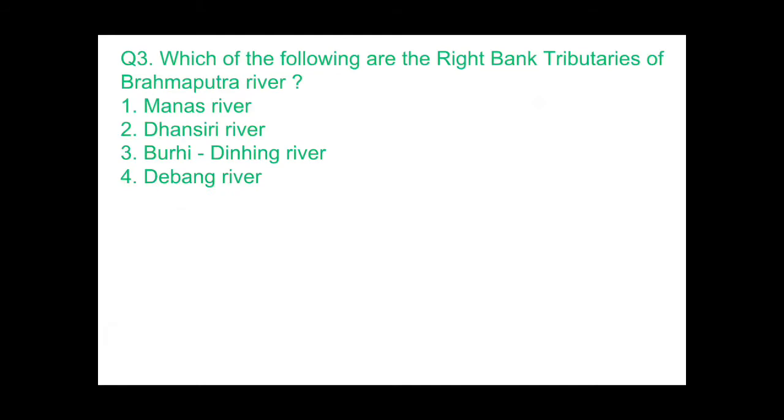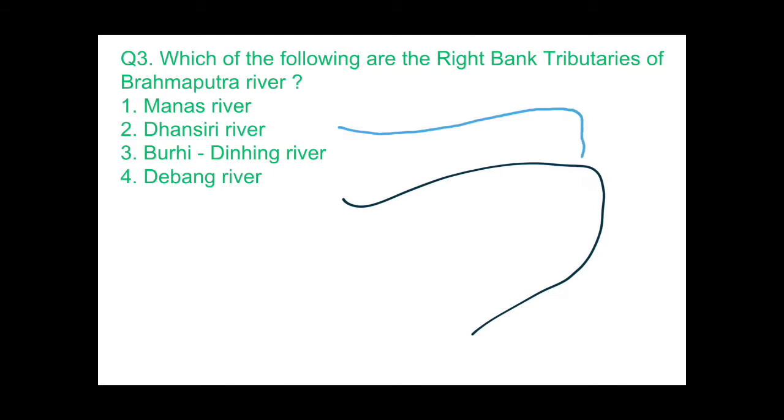Which of the following are the right bank tributaries of the Brahmaputra river? For this, I am quickly drawing the map of the Brahmaputra river as we have done in the previous videos. For example, this is North India. This is the river Brahmaputra, which originates from China and enters India. In India, it is known as Dihang. The right bank tributaries we have done that day also: Subansiri, then Manas, and the Tista, which originates from Sikkim. These are the three right bank tributaries I told you about.